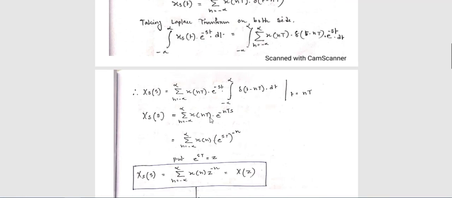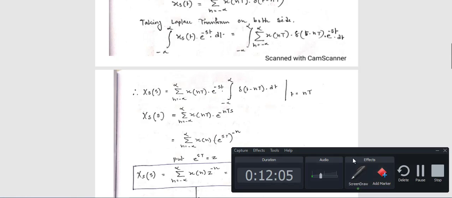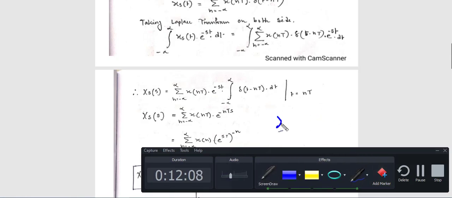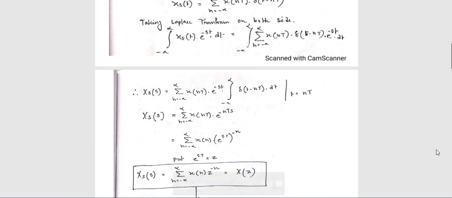Again, this x of nT is the representation of a discrete time signal. We know x[n] is a representation of a discrete time signal. That means you can say this x[n] is equivalent to x of nT. Both are similar. So you can write x[n] only, in spite of x of nT. Okay, so now again come to the expression.